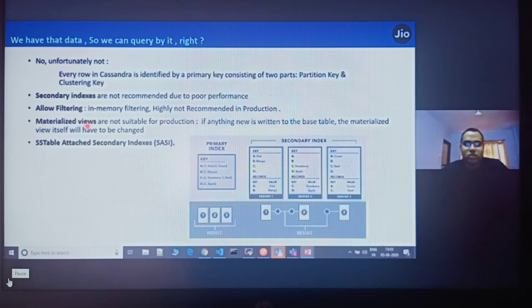Materialized views you should not use anywhere in production, because whenever a new item is written, it has to be written in the view as well, so never use materialized views. SASI index is a secondary index associated with SSTables that also should not be used because of performance. If you have not used these and you have defined your query-driven data model in a proper way, Cassandra is the best fit for you, and it will give you a performance boost with less hardware, less storage, and high transactions per second.